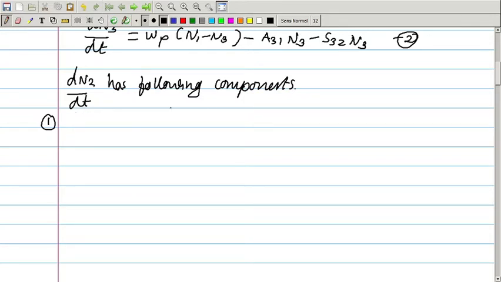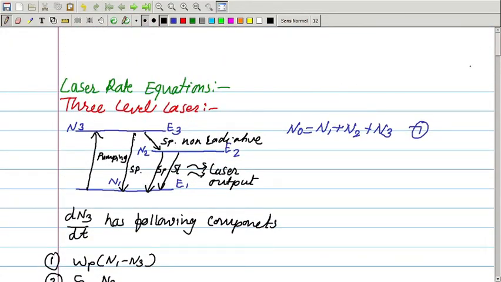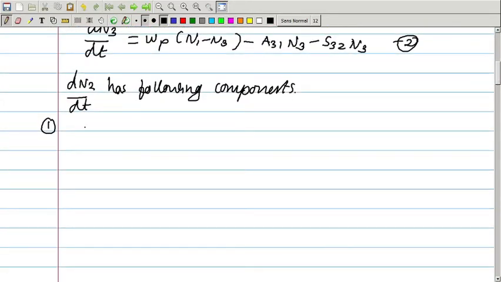The stimulated transition from E2 to E1 depends on W21 into N2 minus N1. It is given by W21 into N2 minus N1.